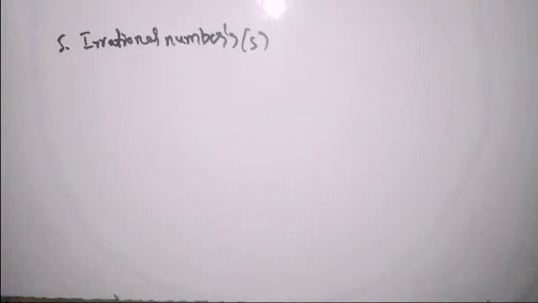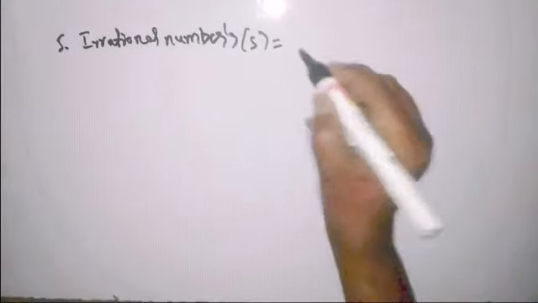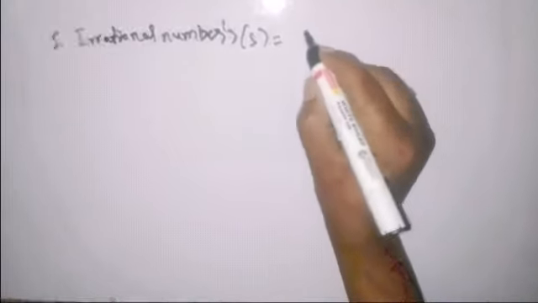Just now we discussed rational numbers. Rational numbers are nothing but what? Which can be expressed in the form of P by Q. But irrational numbers cannot be expressed in the form of P by Q. Which numbers do we take here, denoted by capital S, which cannot be expressed? We'll have some examples